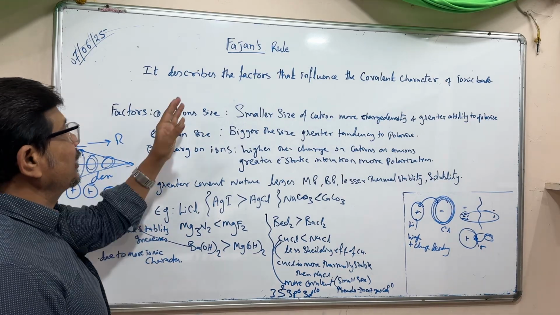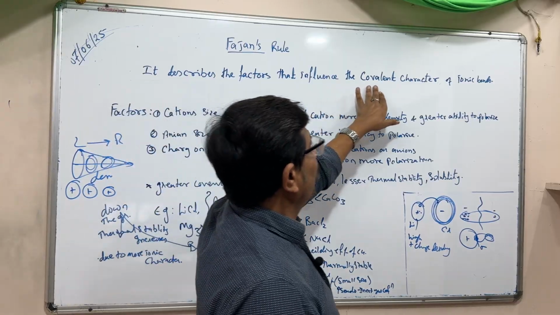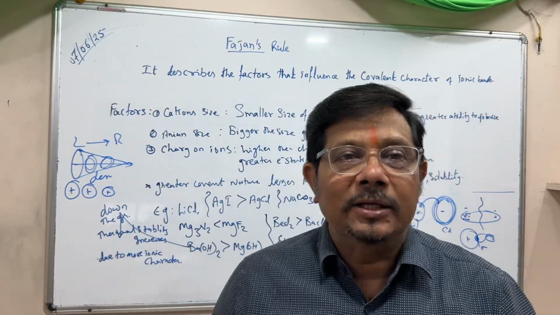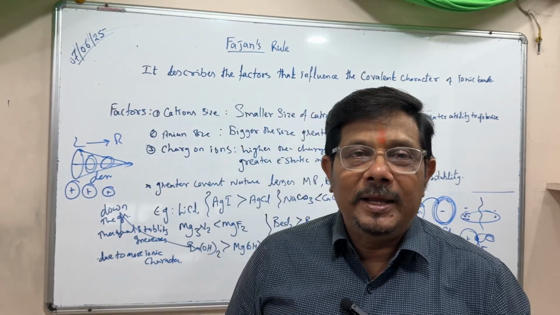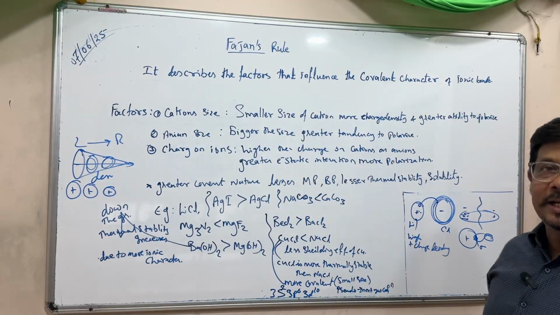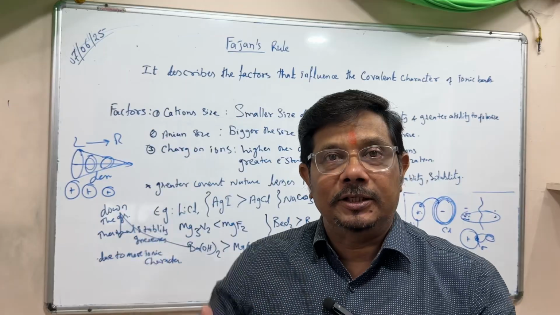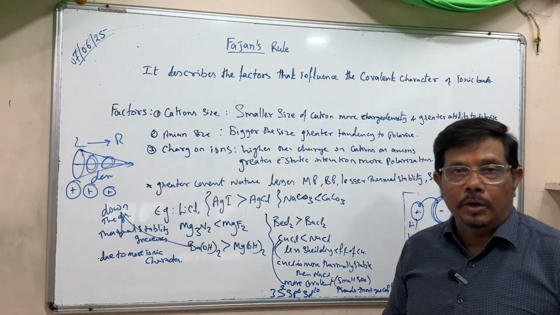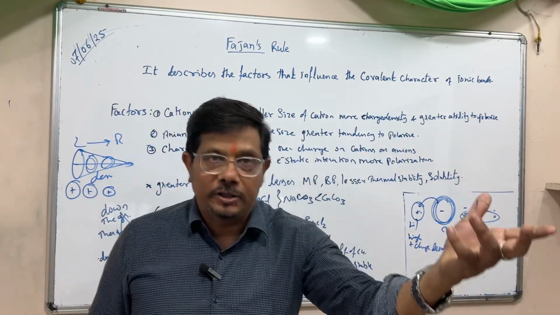So according to Fajan, it describes the influence on the covalent character of an ionic bond. It means an ionic compound has some covalent character due to its polarization. If the size of the cation is smaller, it has a great tendency to polarize, and if the size of the anion is bigger, it has a great tendency to get polarized.